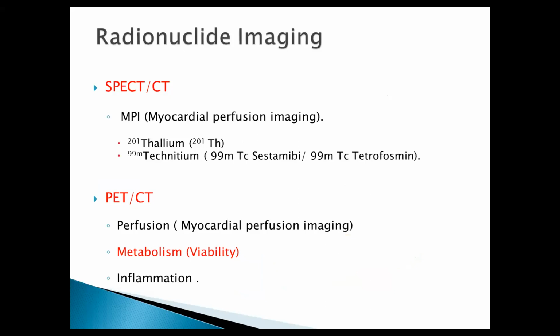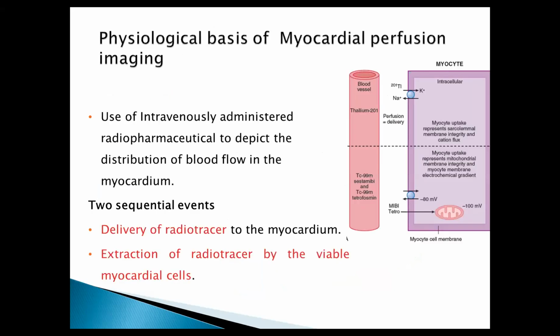Now coming to the imaging part, with SPECT-CT we do myocardial perfusion imaging using thallium and technetium-based tracers. And in PET-CT, we can do perfusion imaging, then metabolism imaging using FDG, and FDG and gallium DOTANOC scans can also be used for inflammation imaging. So we'll see a few slides about that.